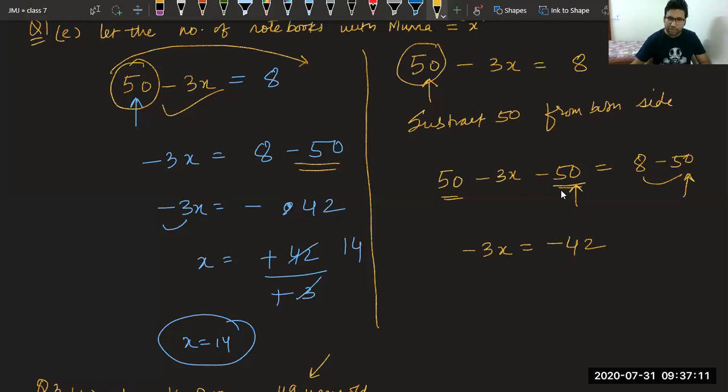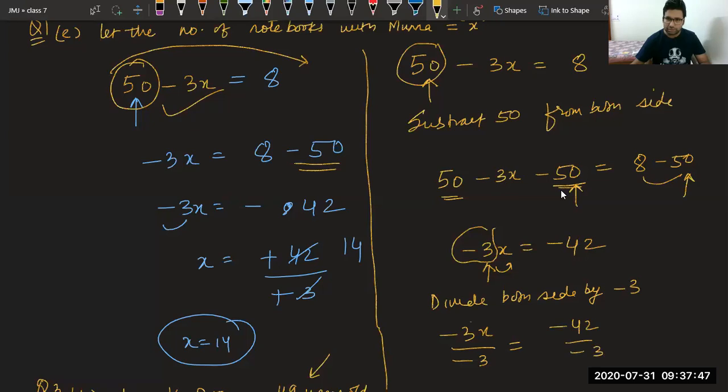Now, how will you get rid of this minus 3? Please tell, how will you get rid of this minus 3? No, Tushita, it is getting multiplied with x. This minus 3 is getting multiplied with x. What will you do? You will divide by minus 3. So divide both sides by minus 3. You will get minus 3x upon minus 3 is equal to minus 42 upon minus 3. These will cancel, plus sign will come, and 3 14s are 42.